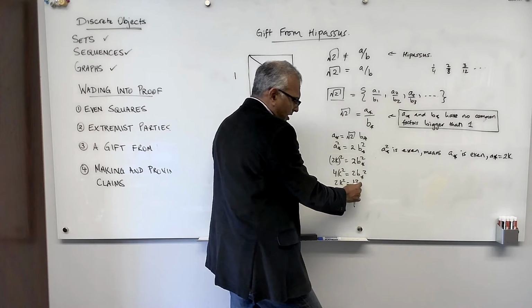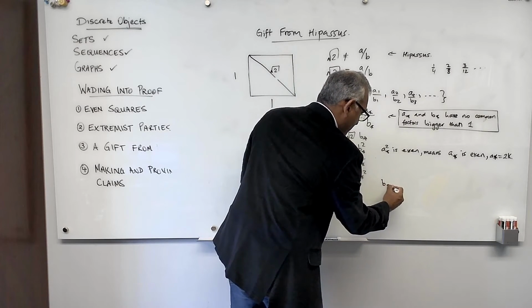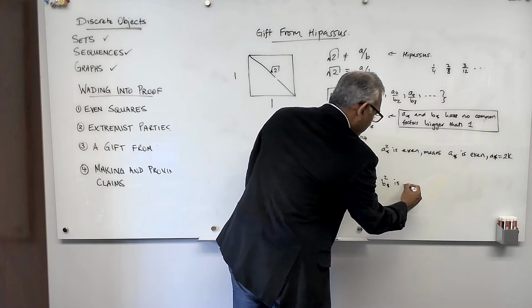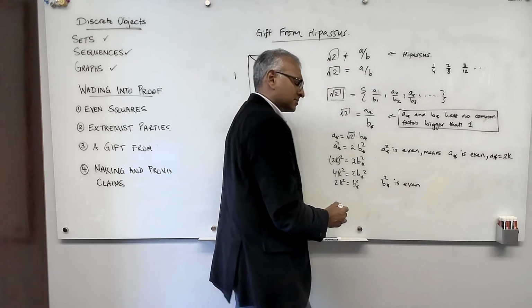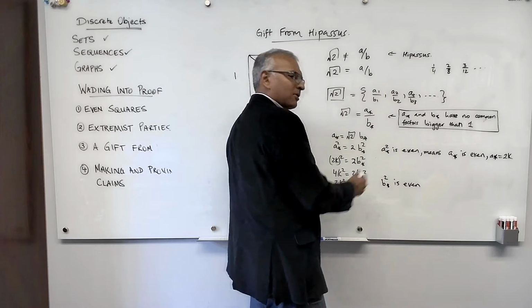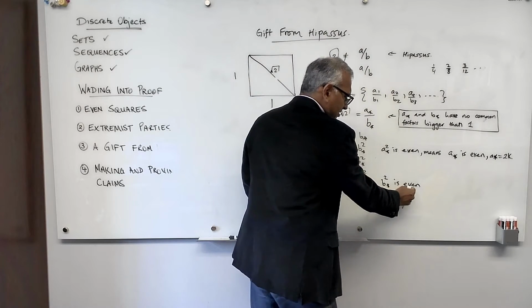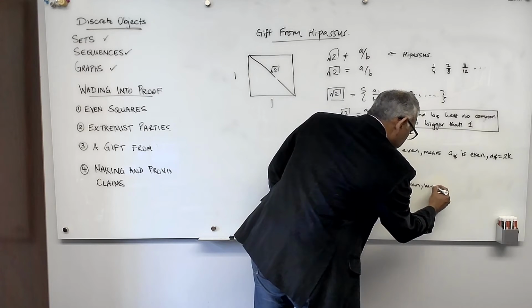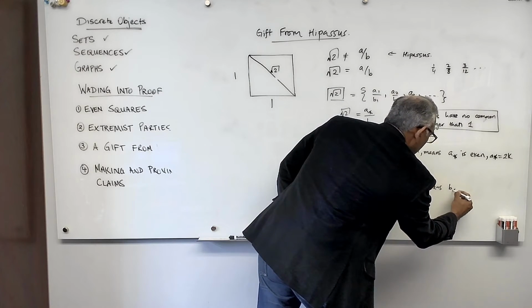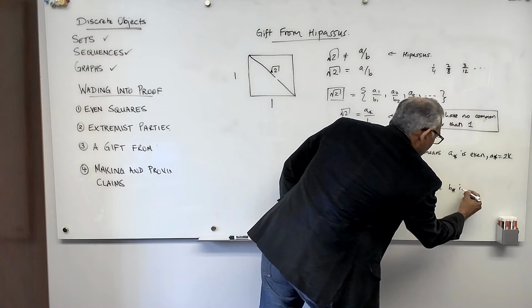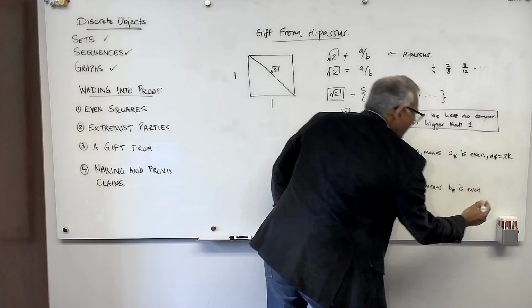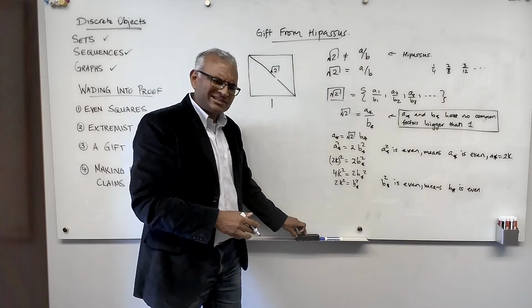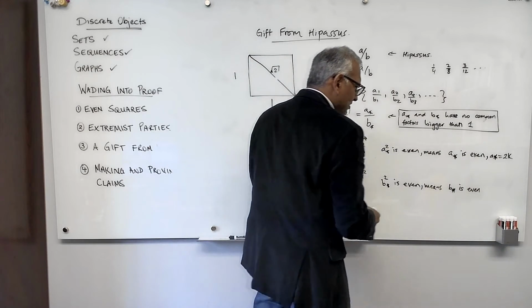So b star squared is even. Yes, b star squared is even. But we proved that if something is even, we might not know what b star is, but we know that this means b star is even. Yes, Pythagoras, I mean Hippasus, you're wasting my time. Yes, b star is even.